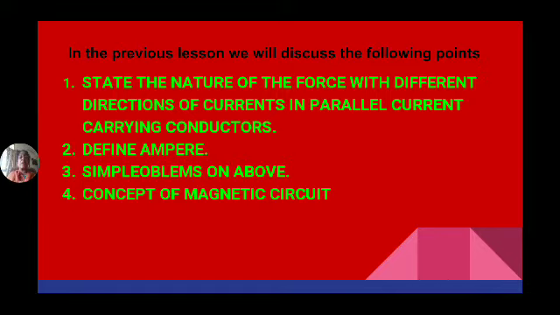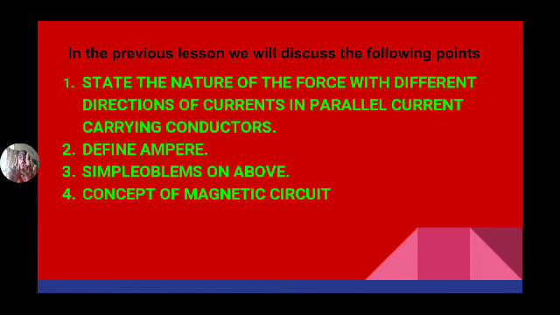What does it mean? Whenever a current passes through a straight conductor, a magnetic field is created. Suppose two similar conductors are placed near each other. Here is one magnetic field, and this one is also carrying current, so here is also a magnetic field. When two magnets are placed near each other, there definitely exists either an attractive force or a repulsive force. So what type of force will exist between two parallel current carrying conductors?